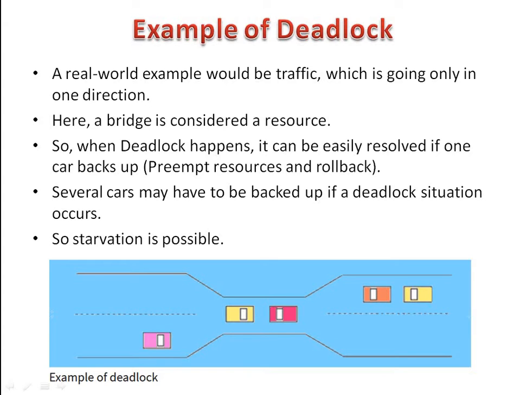So starvation is possible. Here in the traffic situation, it is a bridge where the cars pass, and cars come from both the right side and the left side. The situation of deadlock is at the middle.